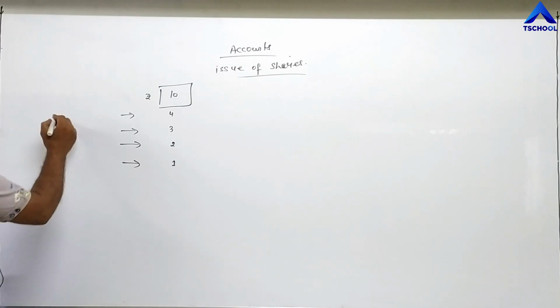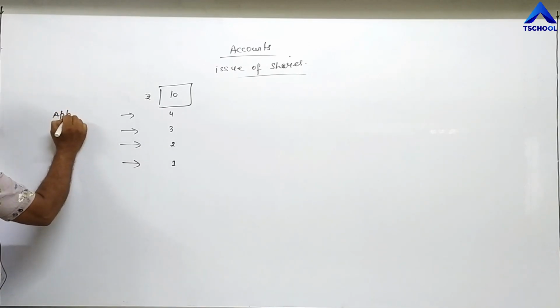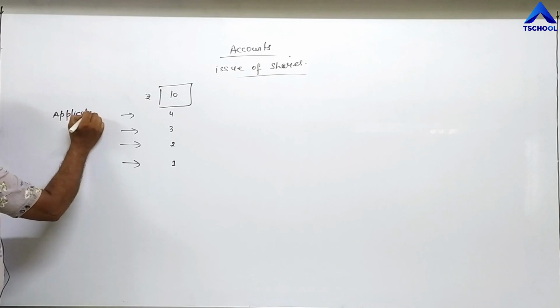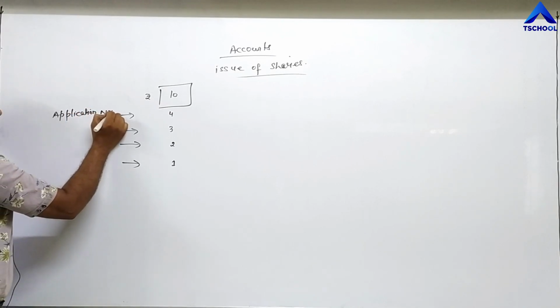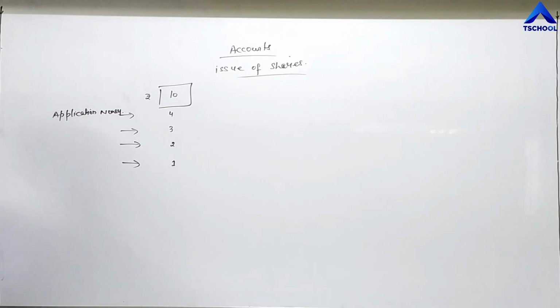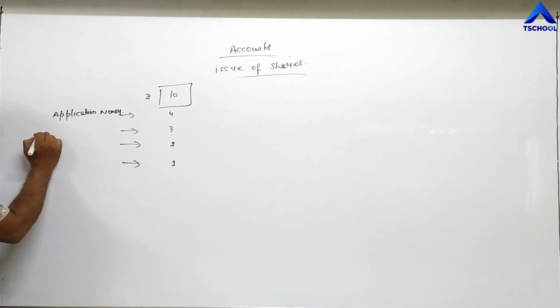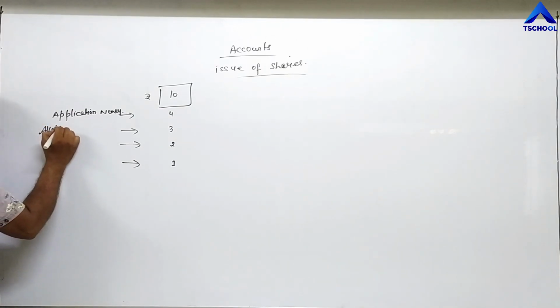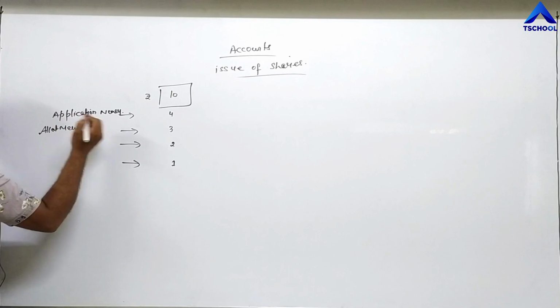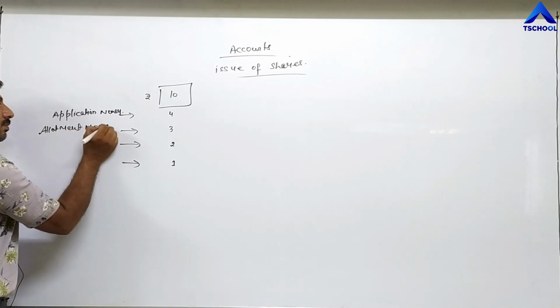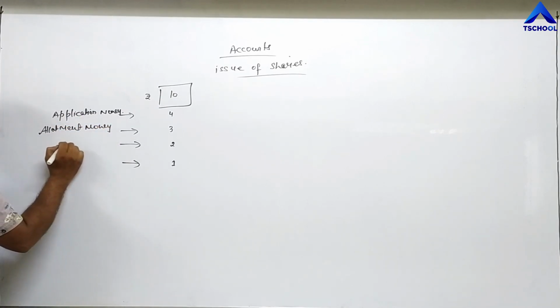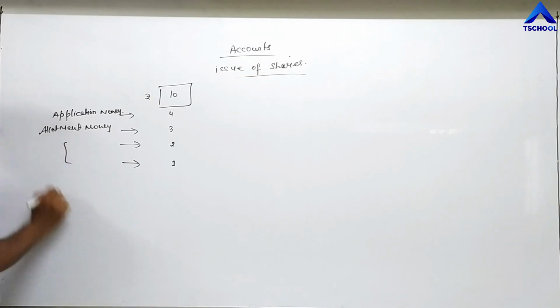The names of these installments are: first is application money, then allotment money or allotment, then call money.